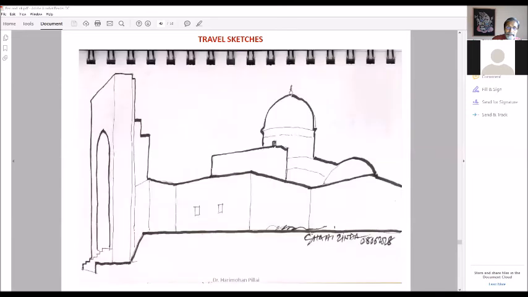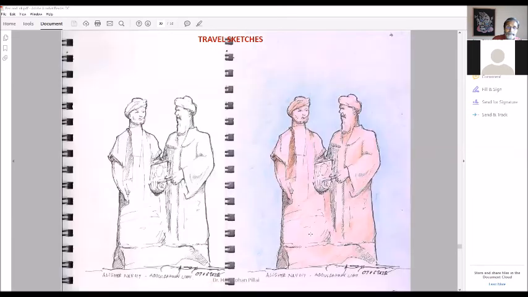So these are all sketches done in Uzbekistan. These were, once upon a time, rulers, the ruler and his guru, Ali Sher Nawai and Abdul Rahman Jami. One is the guru, the other is the ruler of Uzbekistan. So this is their statue.